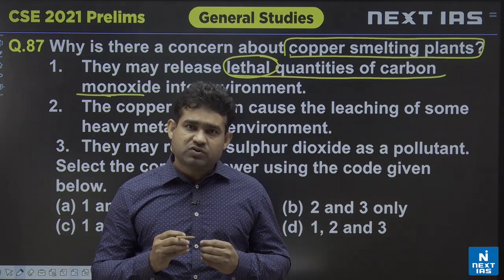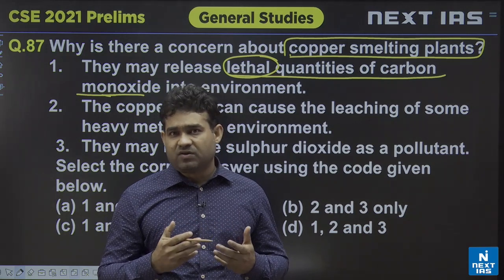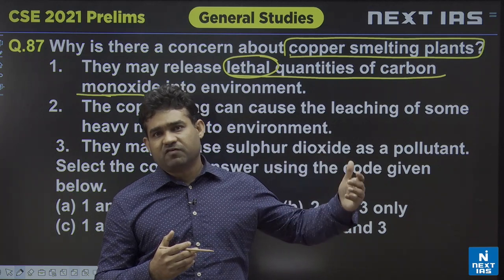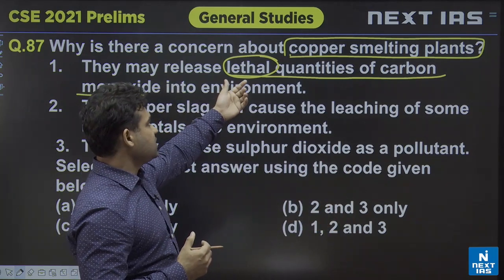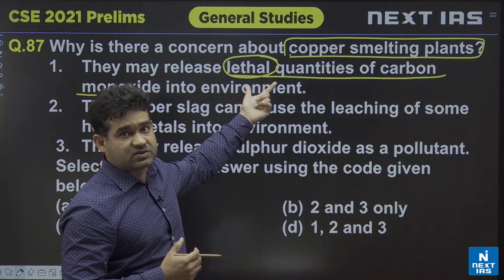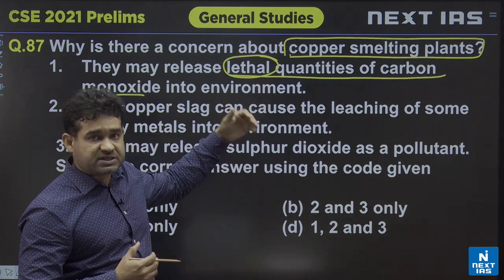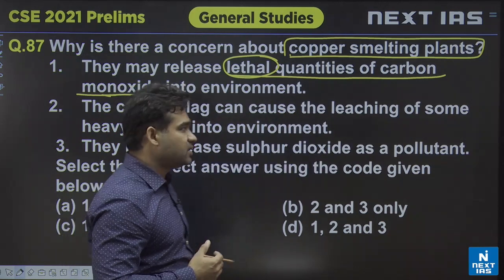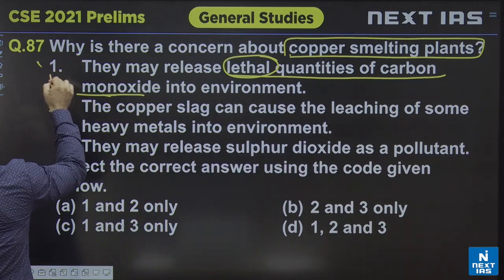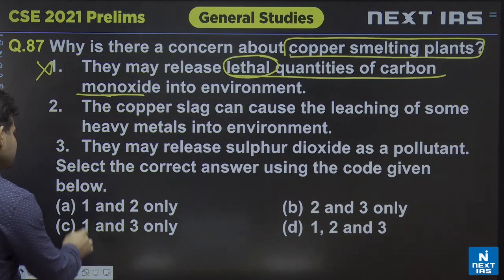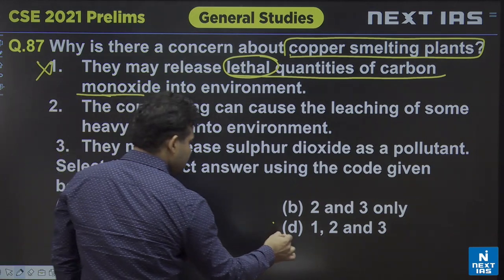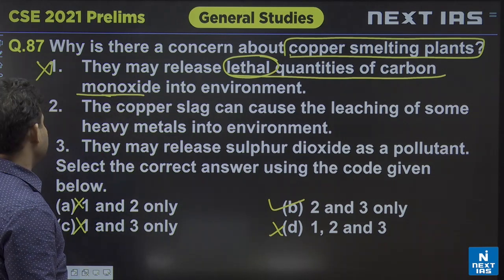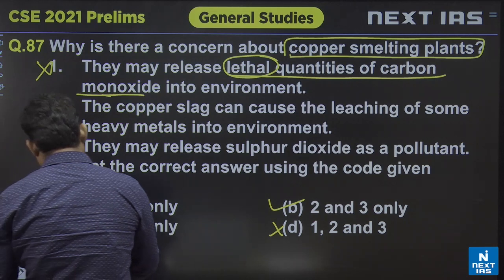Within a specific amount of quantity, it is not as harmful as it would be when it breaches a particular quantity of emission. And here a specific term has been used, and that is lethal quantities. When we say lethal quantities, it means it is emitted in that quantity where it becomes lethal to human health. So number 1 shall be incorrect. If 1 is incorrect, the answer shall become B, that is 2 and 3. B, 2 and 3, that is question number 87, easy for me.